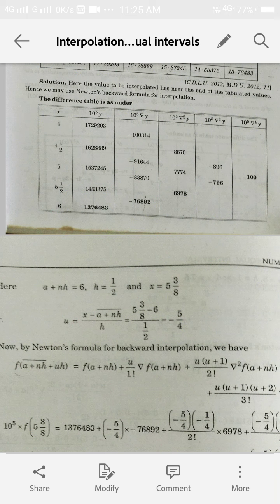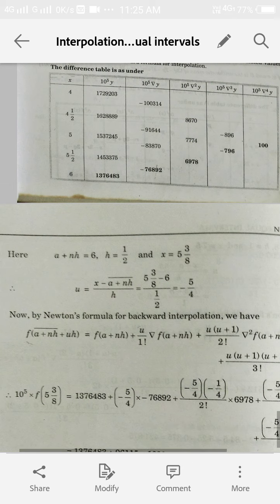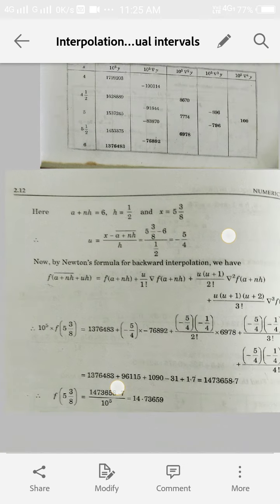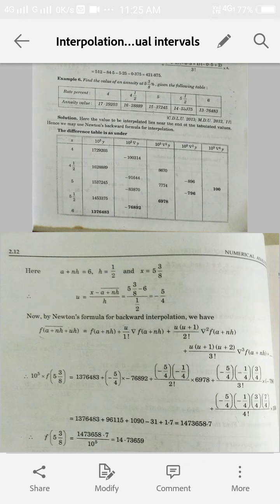The values at the bottom of the table are highlighted, and we will use them in our formula. The last value of x is 6, so we take it as a plus nh equals 6, and the value of h will be 1/2 and x will be 5 and 3/8. Now by putting all these values we can find the value of u as minus 5/4. Now again we put in the backward interpolation formula, so we write the backward interpolation formula.